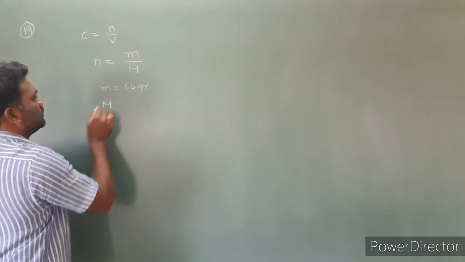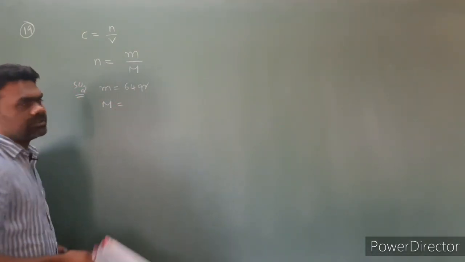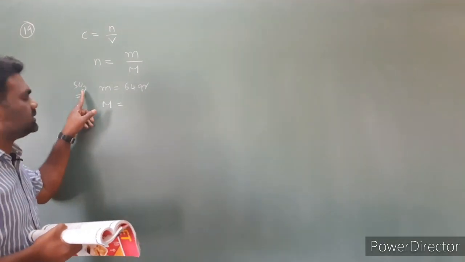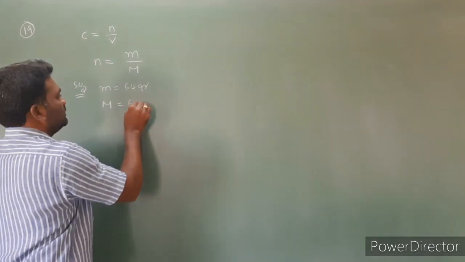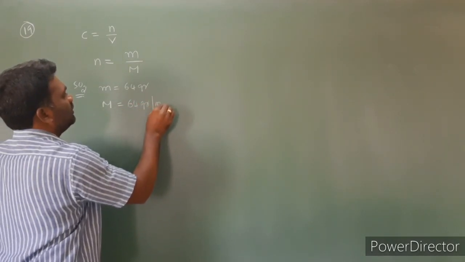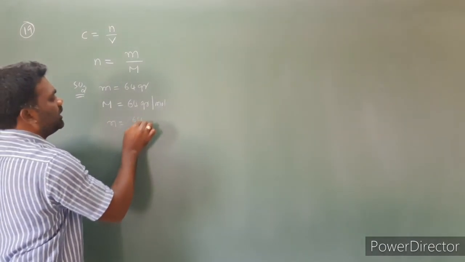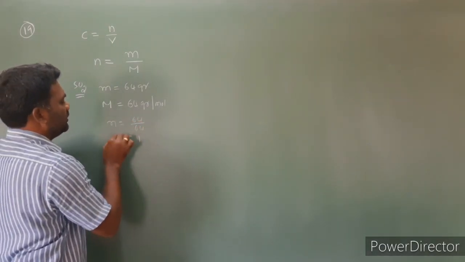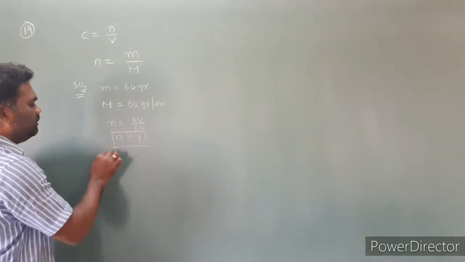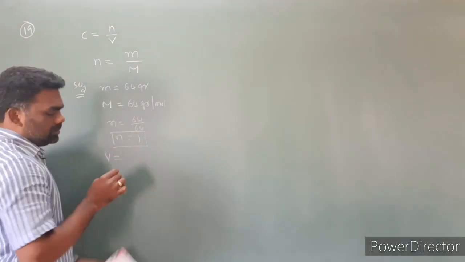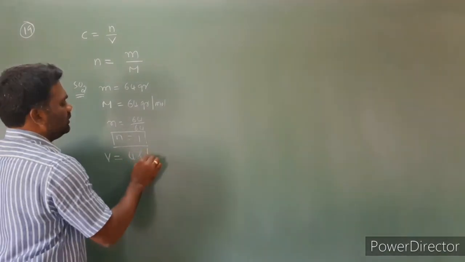Molar mass of SO2 is equal to sulfur 32 plus oxygen 16 plus 16, that is 32, so 32 plus 32 is 64. So the molar mass is 64 gram per mole. The number of moles is equal to 64 by 64, that is equal to 1. Volume is given as 4 liters.